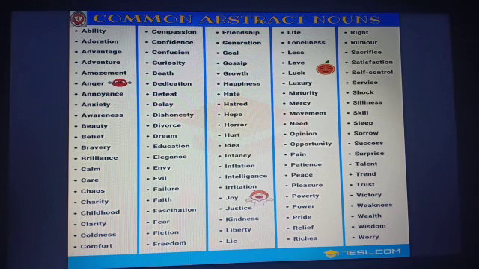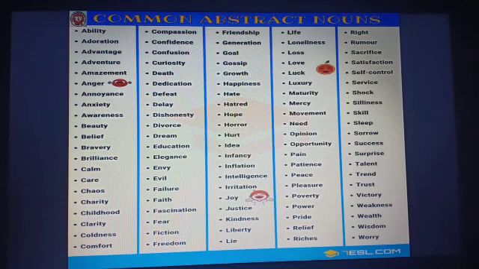Idea, irritation, joy, kindness, lie, loss, love, luck, mercy, movement, need, opinion, pain, power, then relief, right, humor, service, shock, skill, sleep, sorrow, success, talent, victory, wisdom, worry, and many more.